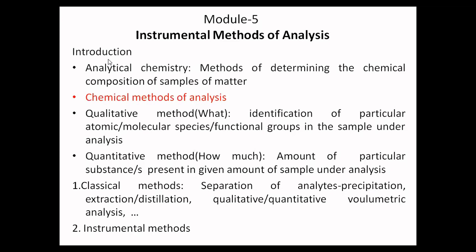The instrumental methods of analysis fall into three principal categories: electroanalytical methods, spectroscopic methods, and chromatographic methods. In our syllabus, we have only two aspects of instrumental analysis, that is electroanalytical and spectroscopic techniques.